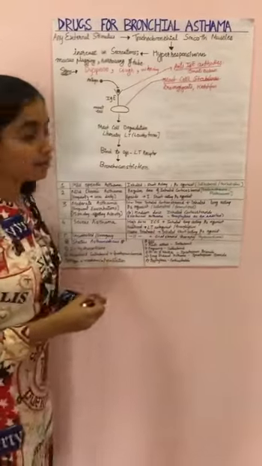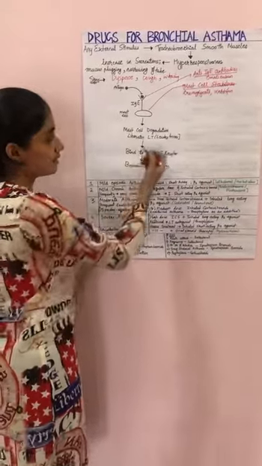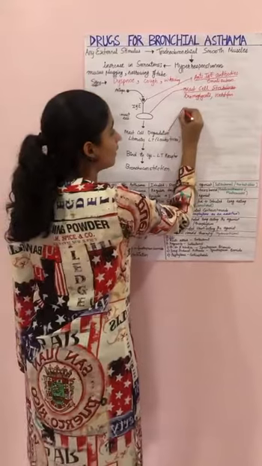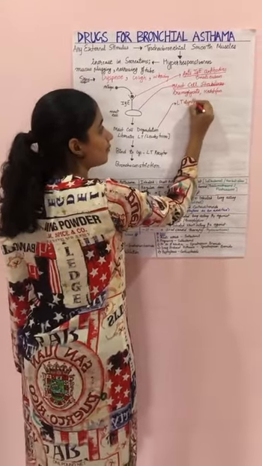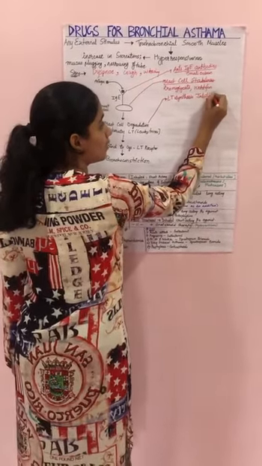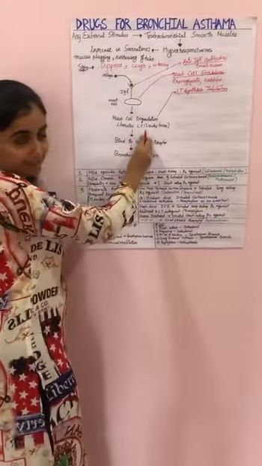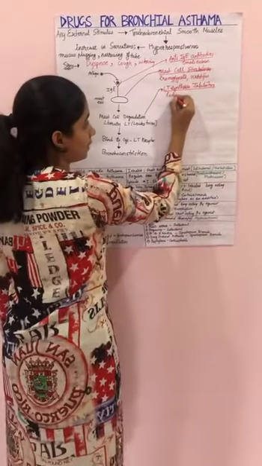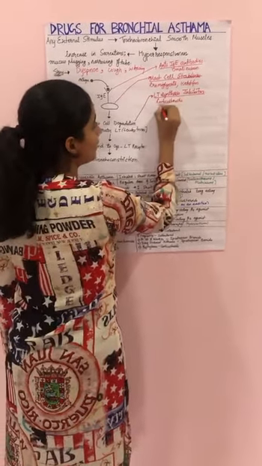The second category of drugs act on the mast cells and they are mast cell stabilizers. Thus, they prevent the degradation of the mast cells. Then, the third category of drugs are the leukotriene synthesis inhibitors. These drugs inhibit the synthesis of leukotrienes. These drugs are of great importance. The drugs include corticosteroids. These are the mainstay of bronchial asthma treatment.